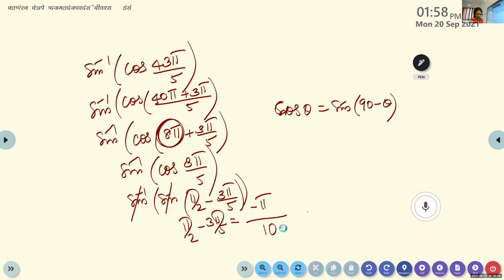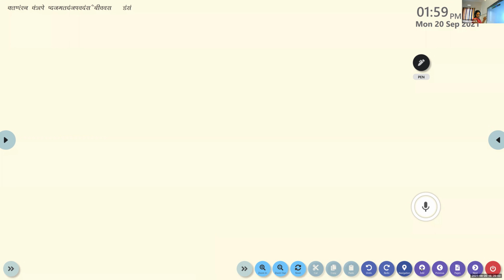Write the next one, a similar question. Note down this as homework and find the answer. Sine inverse of cos 33 pi by 5.